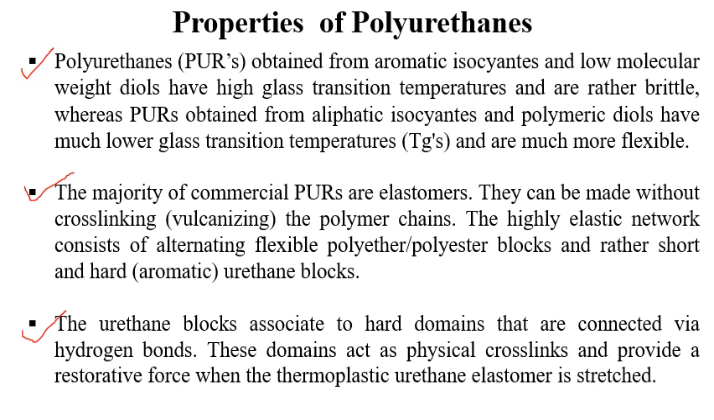Okay, now it means to say that there are straight chain polyurethanes, and there is a strong hydrogen bond between adjacent chains. And due to these hydrogen bonds, there is basically a cross-linked structure of these polyurethanes, right? And these crosslinks provide a restorative force when the thermoplastic is stretched, right? So it means that polyurethanes have elastic properties, but at the same time, there is a restorative force due to these physical crosslinks between adjacent polyurethanes.